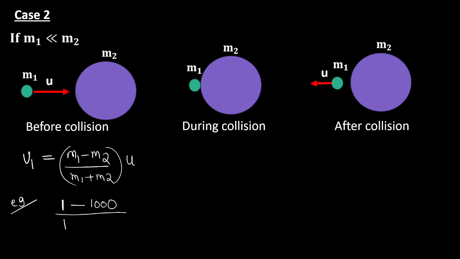This is just an example. m1 is 1, m2 is 1000, into u. The numerator is minus 999. The minus sign will be there if you subtract. The denominator is 1001, into u.